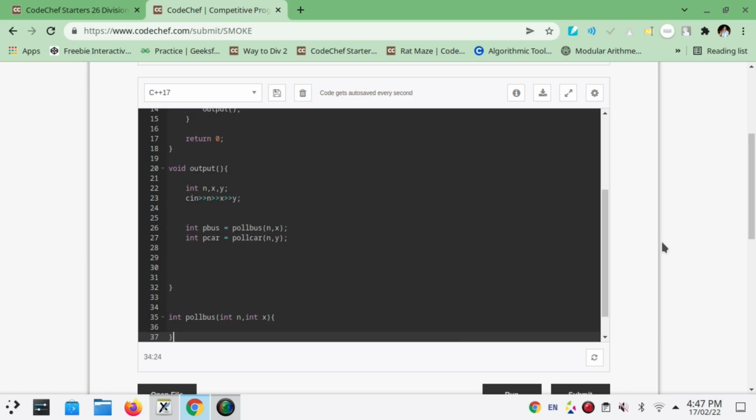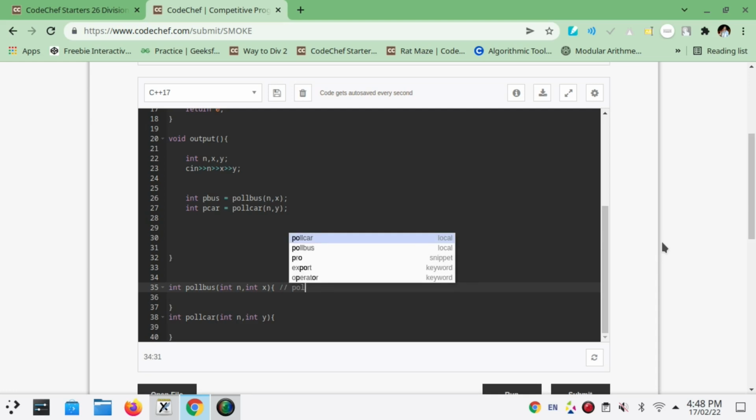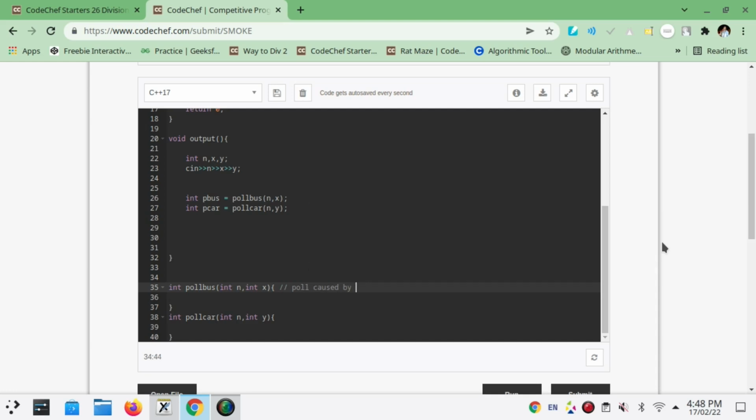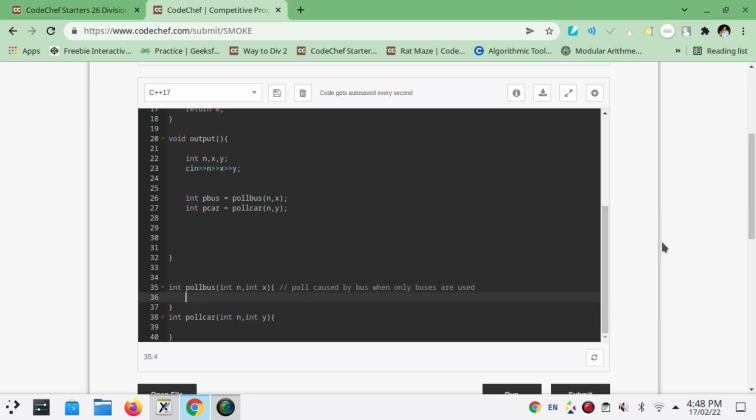Okay, so checking pollution by bus gives us the pollution caused by bus when only buses are used. And pol car will be when only cars are used. So let's say int of c bus. C bus will represent the count of buses, and c bus will basically be n by b max.